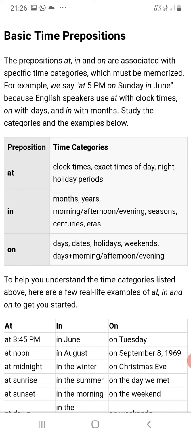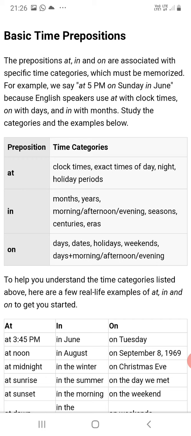And in the morning, in the afternoon, in the evening, seasons, etc. You have to remember: at night, but in the morning, in the afternoon. You have to know the difference between these two. And for centuries and eras also we can use in.